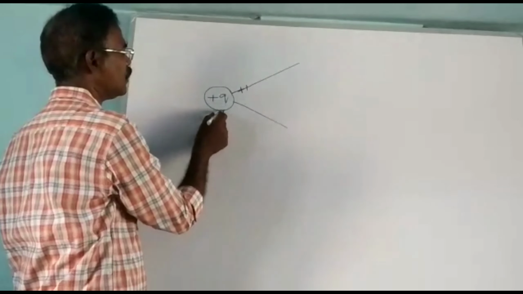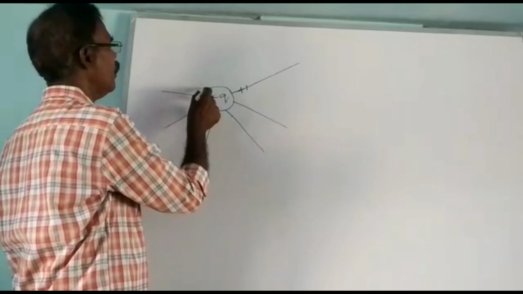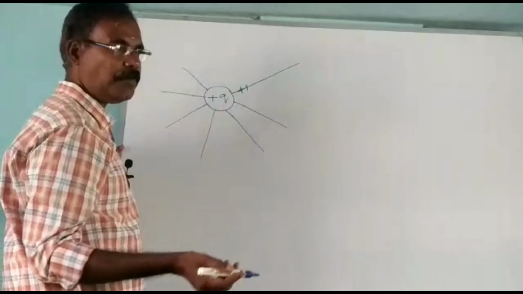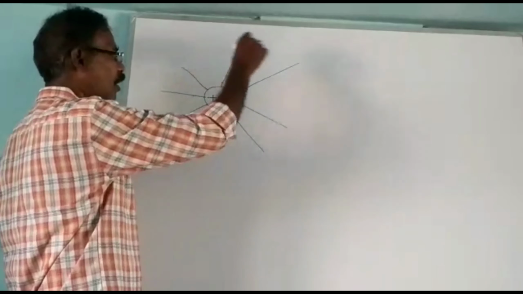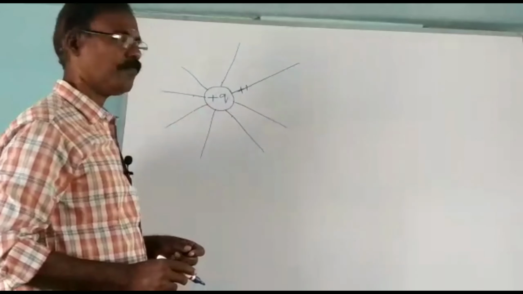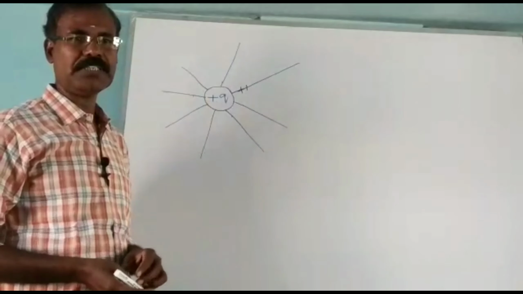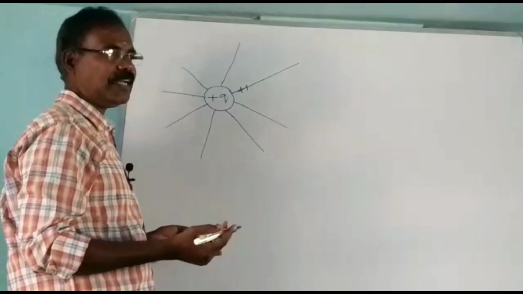Here also it moves in a straight line, like this, at all the points where the unit positive charge is kept. When we draw the straight lines, these are the electric field lines due to an isolated positive charge. Now, you have to mention the direction.